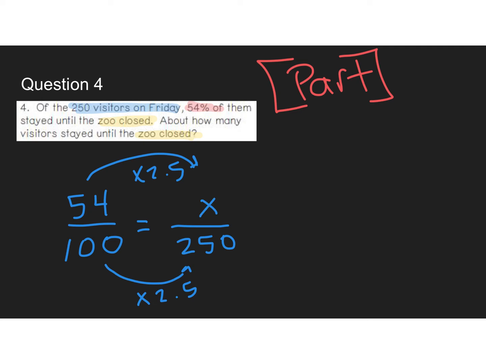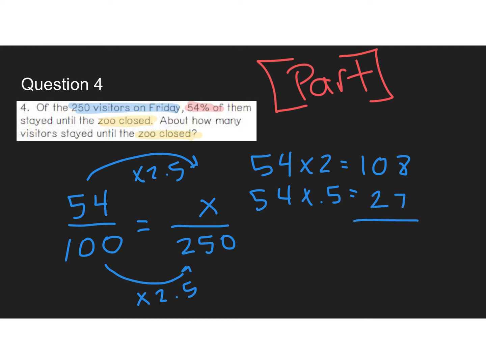So 54 times 2. I'm just doubling it, so that's not too hard. So what's that? 108. And then 54 times a half. That's a little harder maybe. So half of 50 is 25, and then half of 4 is 2. So I think it's 27.